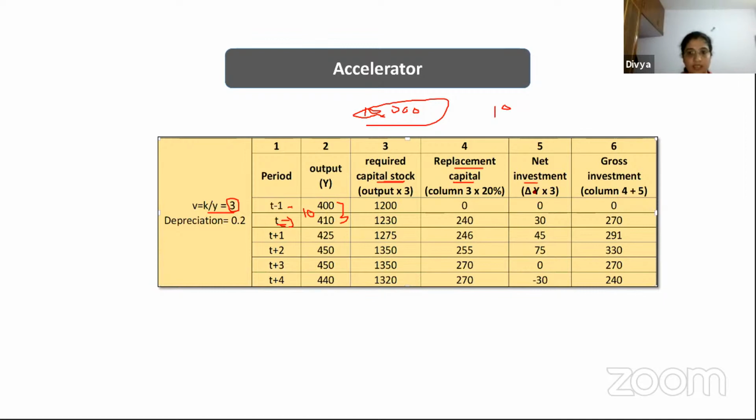So net investment is delta y, y is output, delta y into 3. So gross investment is your column 4 plus column 5, that is your net investment and replacement capital, as I said. So as and when it goes on increasing, what is the expected output this year, what is the incremental change, accordingly you will work out your replacement capital and required capital stock or the gross investment,